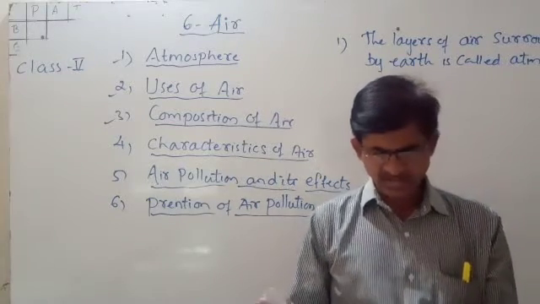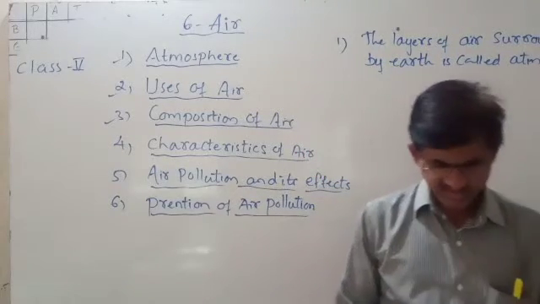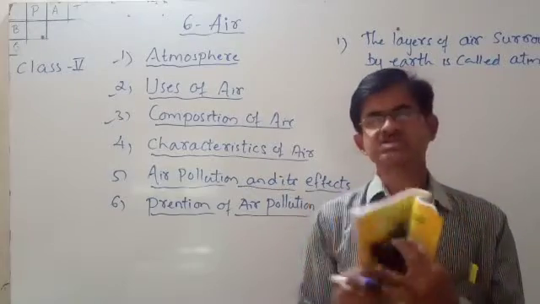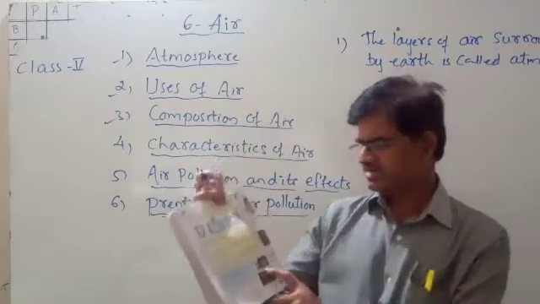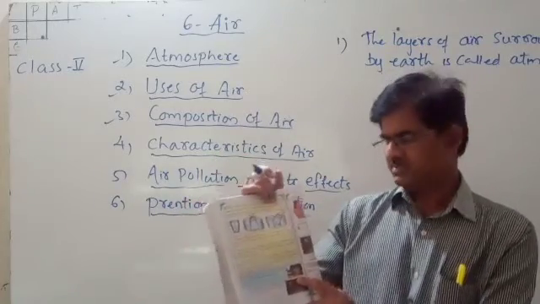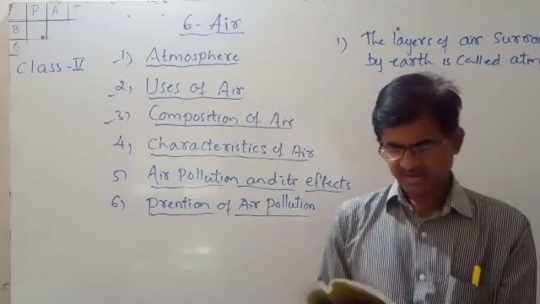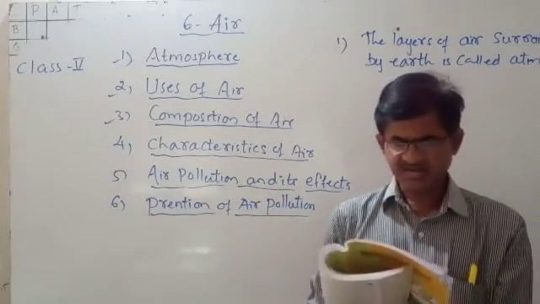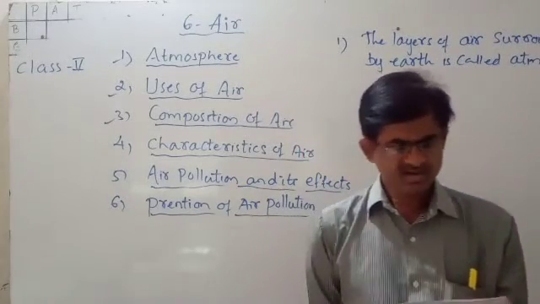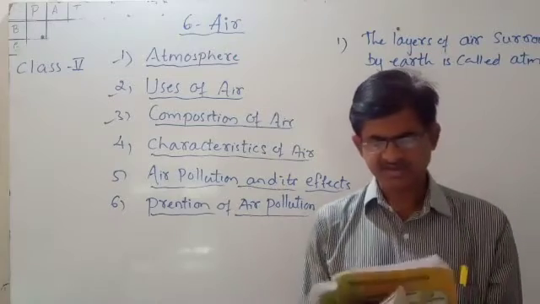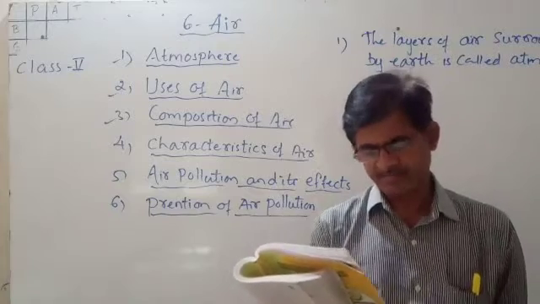What happens when the tire of a vehicle gets punctured? If the air is not present in the tire, it will not run. It is busted. If air is not there, the tire cannot run. Understood? So even air is necessary for running of the vehicles. If the tire is filled with air, only then will the vehicles run.